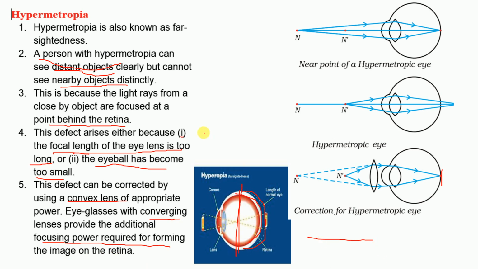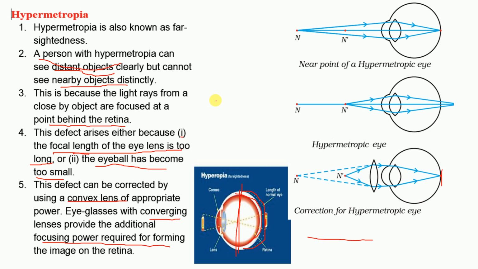Now again, if a child says I cannot see when I am sitting on the first bench, a situational question like this will come in the exam. The question will ask, your friend complains that while sitting on the last bench she cannot see the board. What kind of defect does your friend have? At that time you have to say that if she cannot see distant objects, that means nearsightedness, that is myopia.